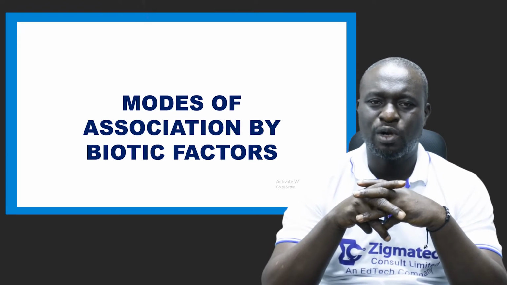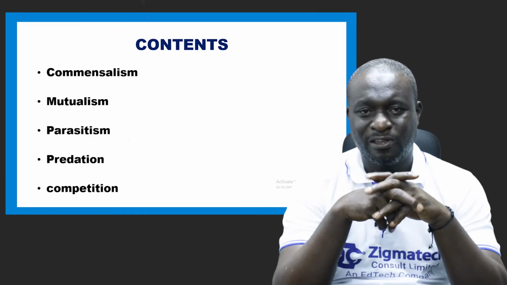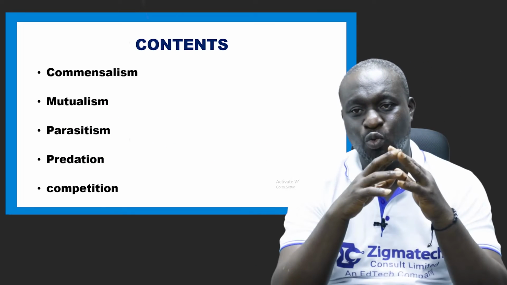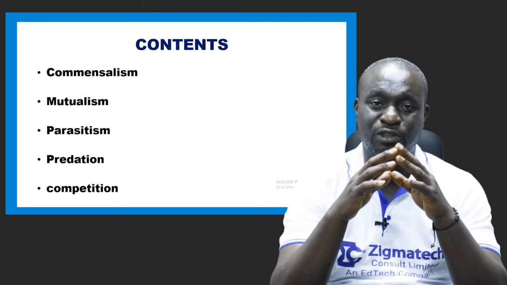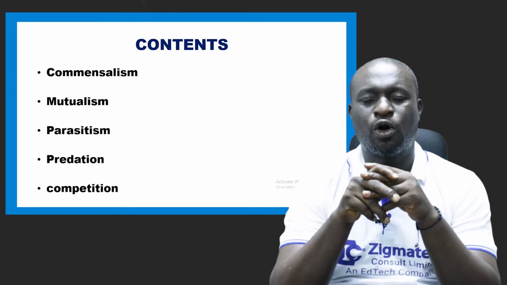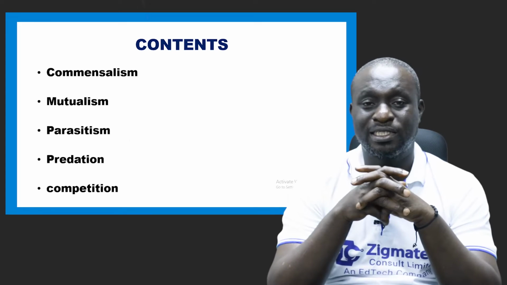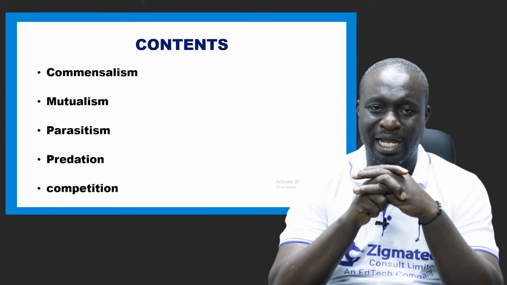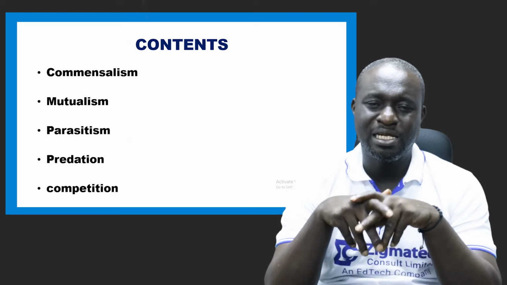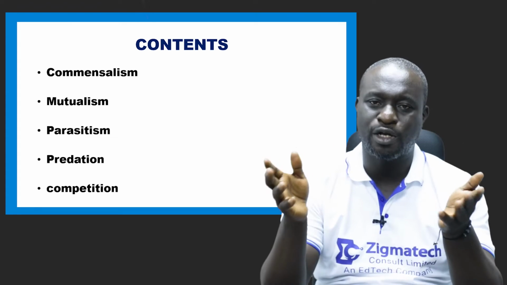But before we go ahead to talk about it, let's look at our content for today. Things and subtopics we are expected to talk about under this particular topic. We will be looking at what we call commensalism. We'll also be talking about mutualism, parasitism, predation, and competition. Now, these are the different modes of association among living organisms.